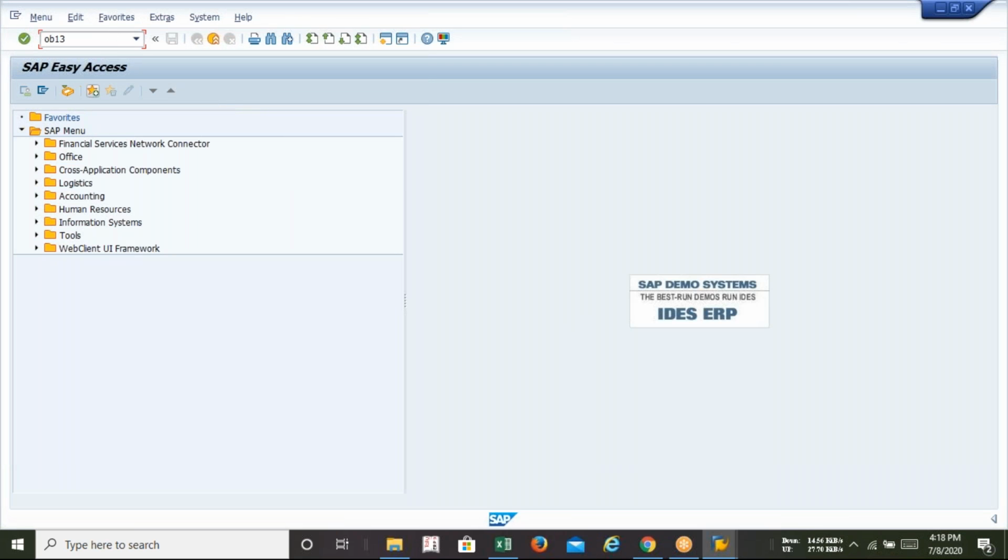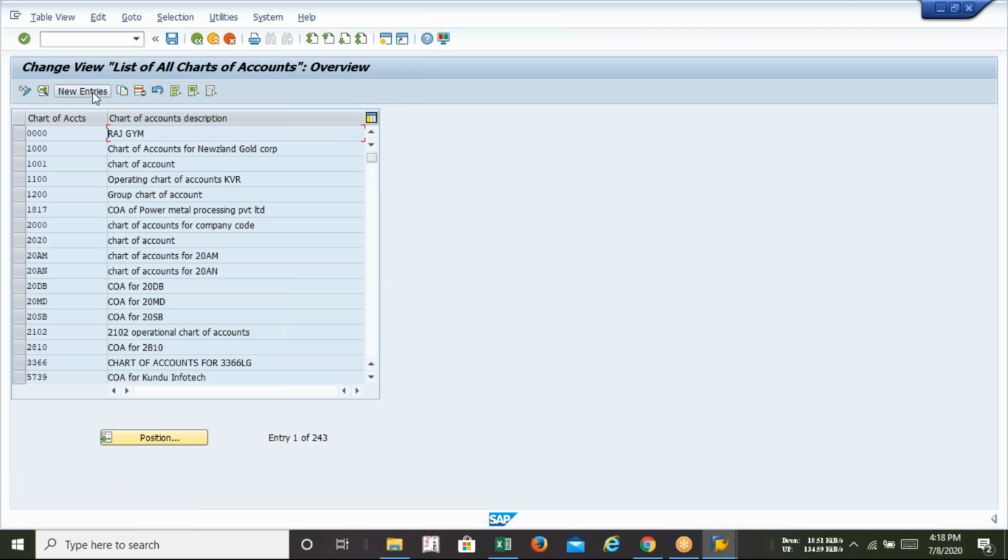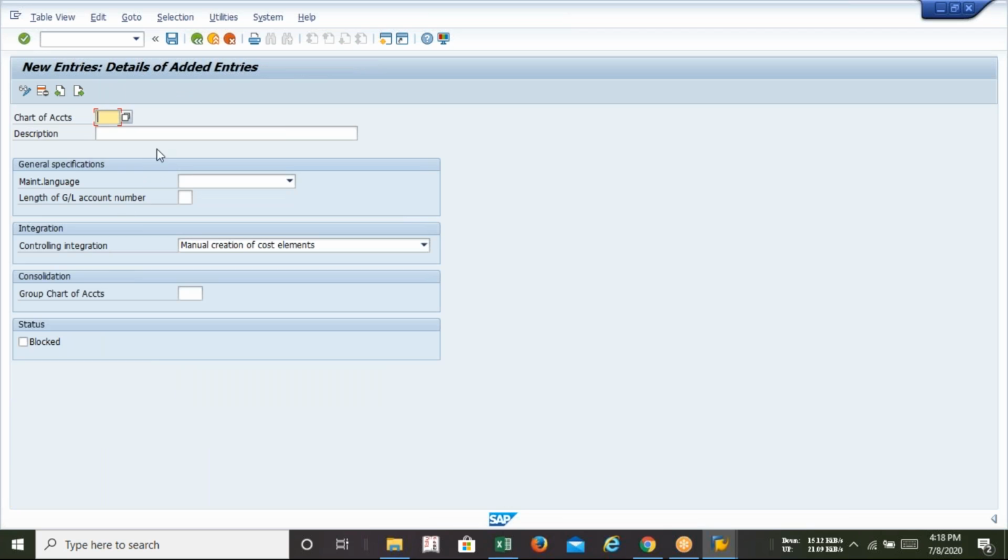OB13 is a T code for the chart of accounts, right? So when we are creating the chart of accounts, OB13, and click on the new screen, is there any option of group company or company code? Did you find any option where I can place my company code or mention the group company code? The answer is no. Here is only the information regarding chart of accounts: description, length, language, and so on.